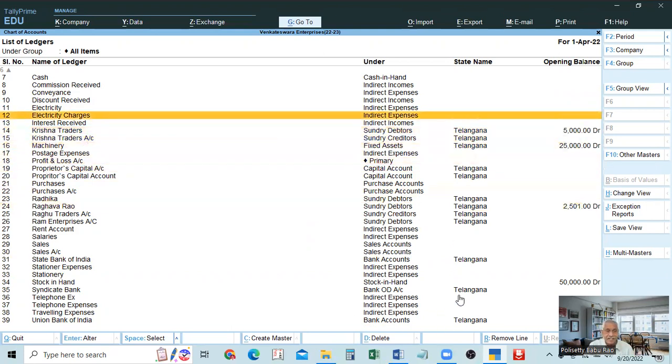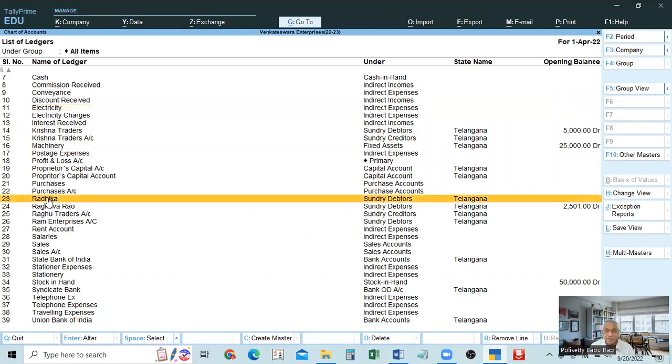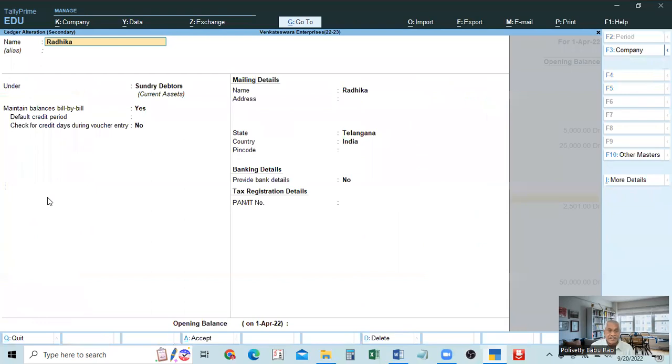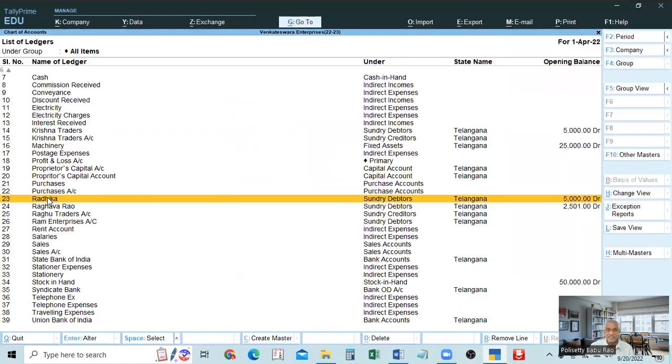All will be here. Here also we can make, for example, here you see, I will take one Radhika, for example. So I'm taking Sunday data here. So it will go to that one, Radhika. Here we can enter, same thing, or enter control end, it will come to the end, we can enter this one. See Sunday data, that means debit, it will show a debit balance. So we have accepted.